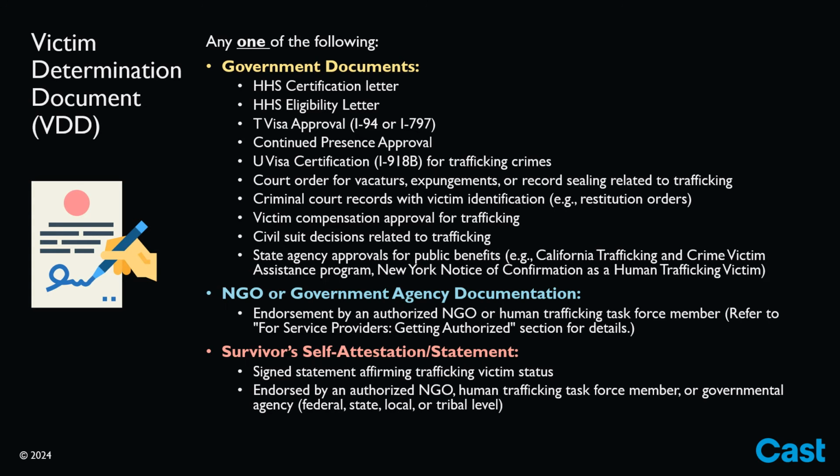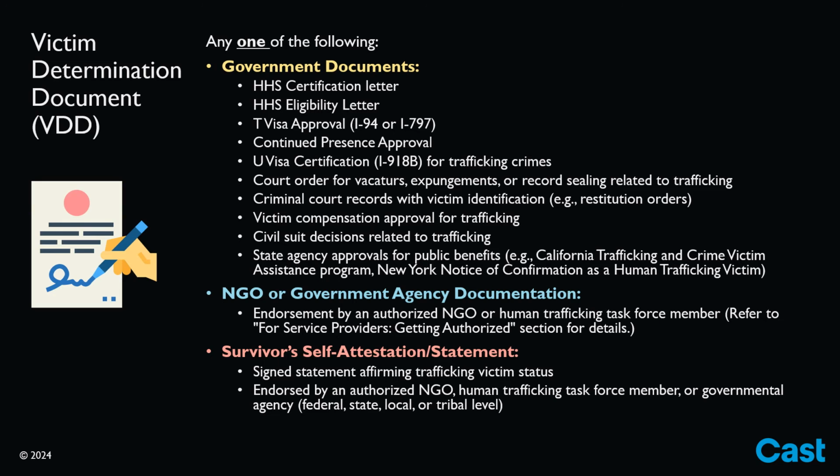Documentation from a non-governmental agency like a nonprofit, also known as an NGO, or a member of a human trafficking task force authorized by a governmental agency to determine who is a trafficking victim. This could be in the form of a letter to the credit bureaus. A signed statement by the survivor affirming their trafficking victim status, signed by an authorized NGO, a member of a human trafficking task force, or a governmental agency at the federal, state, local, or tribal level. A more extensive list of example documents are in the CAST guide under the section Victim Determination Document.